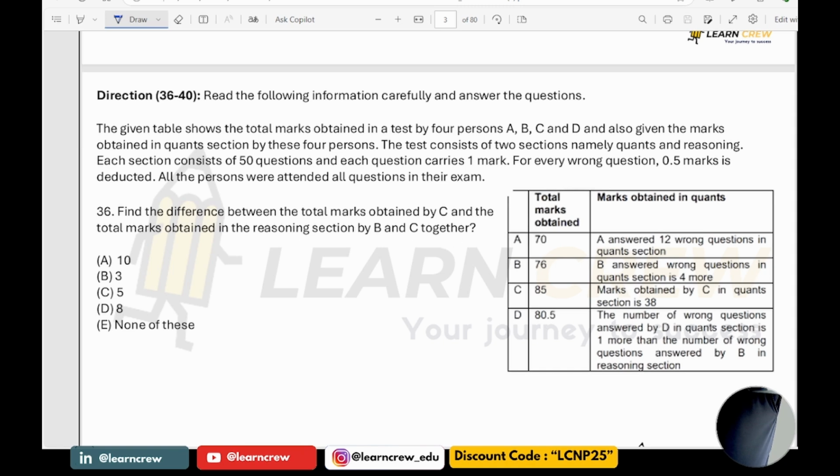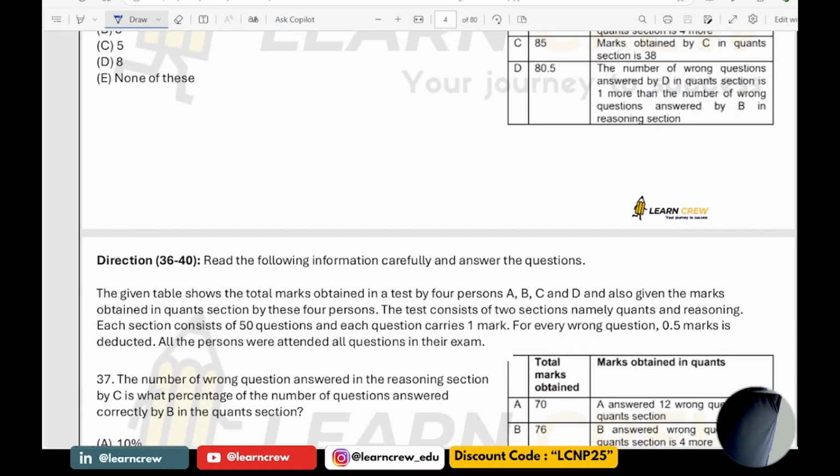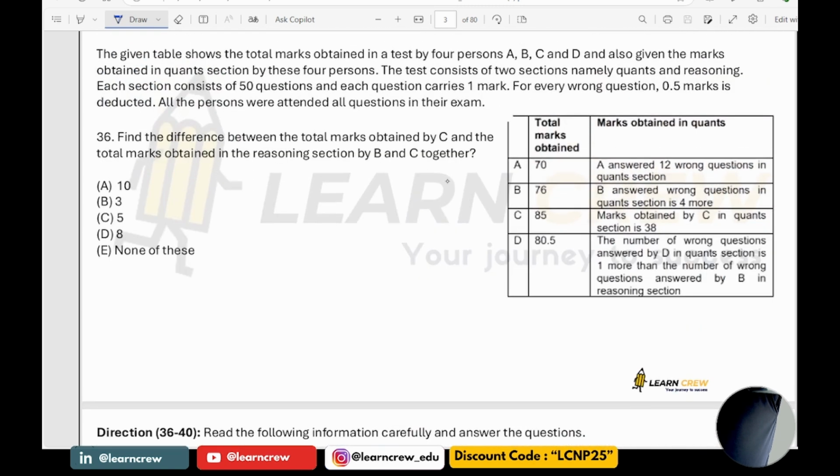Now let us see here. So here we have 4 persons A, B, C and D. I am finding individually for A, B, C and D. Total marks obtained by A is 70. The total number of wrong questions answered, let it be x.